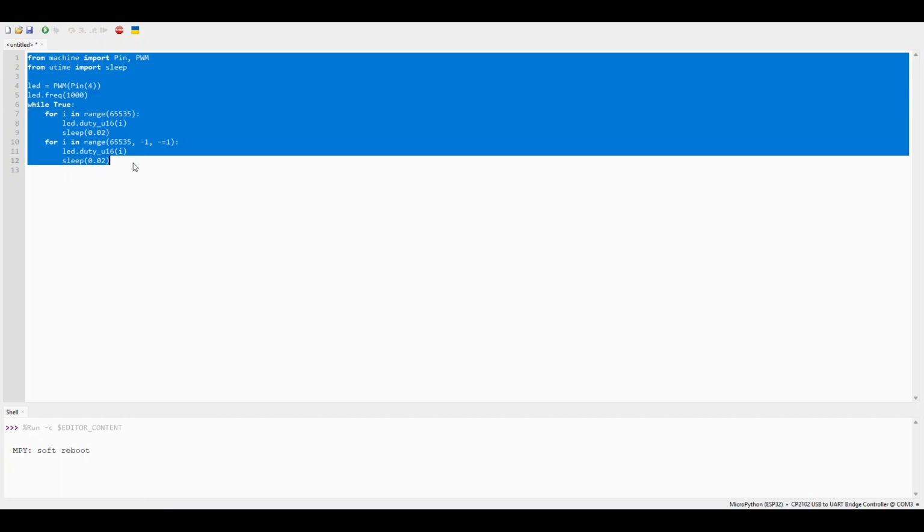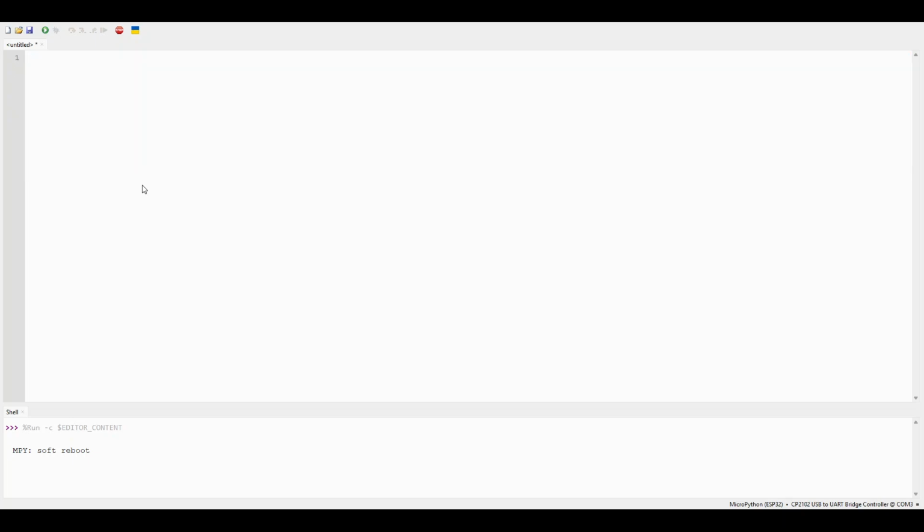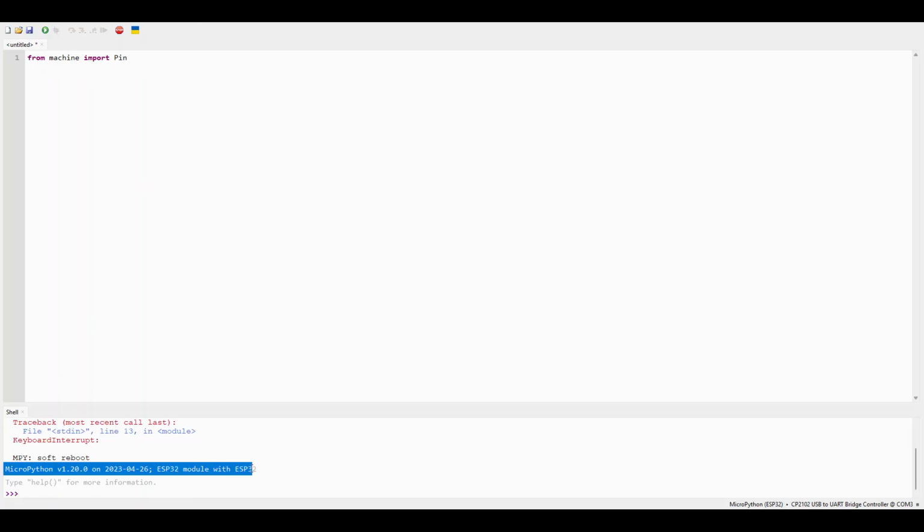Alright. Let me type this code from scratch with you. Type with me. From machine import Pin, PWM. And also, by the way, make sure that you have your ESP32 connected with MicroPython on it. Alright? From utime import sleep.